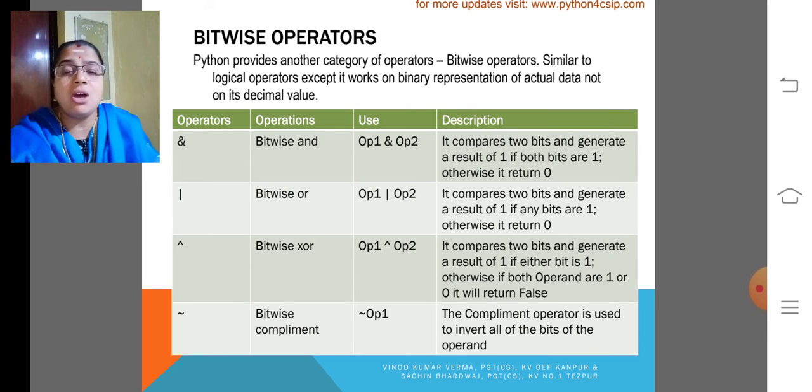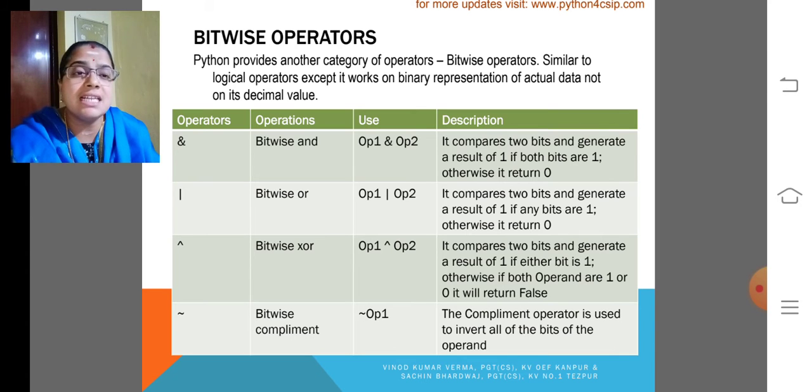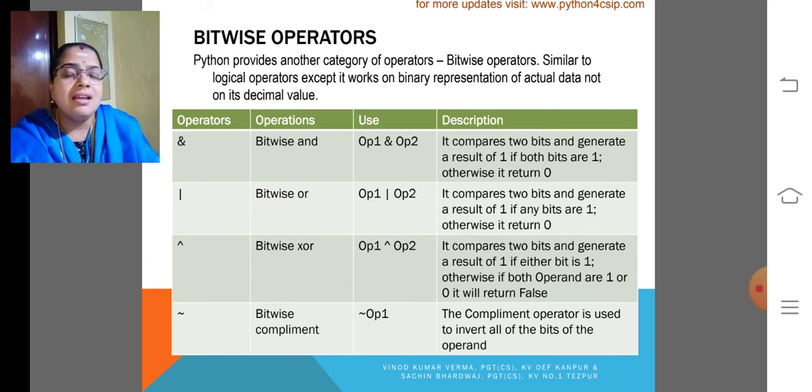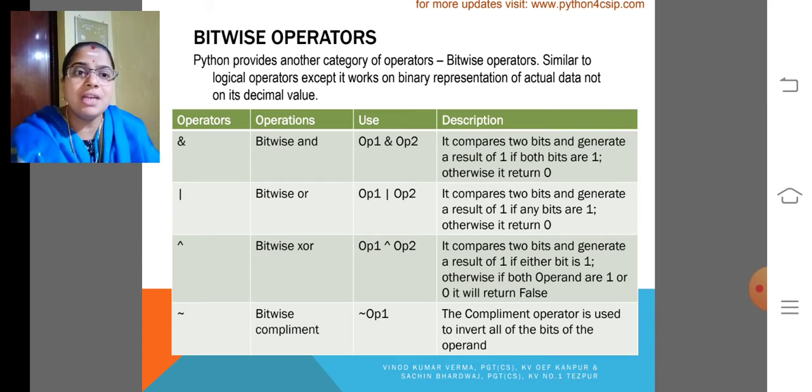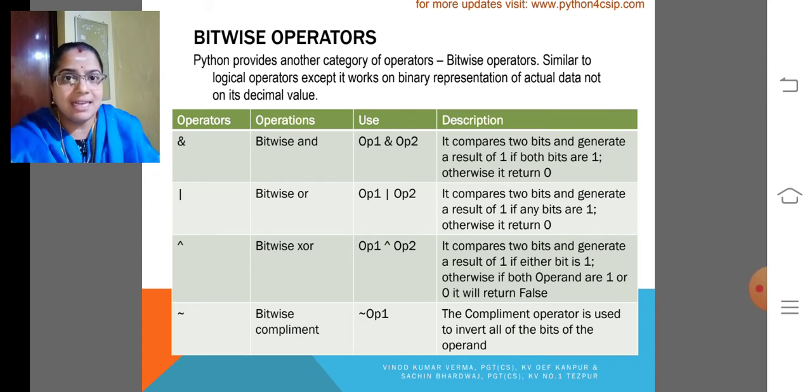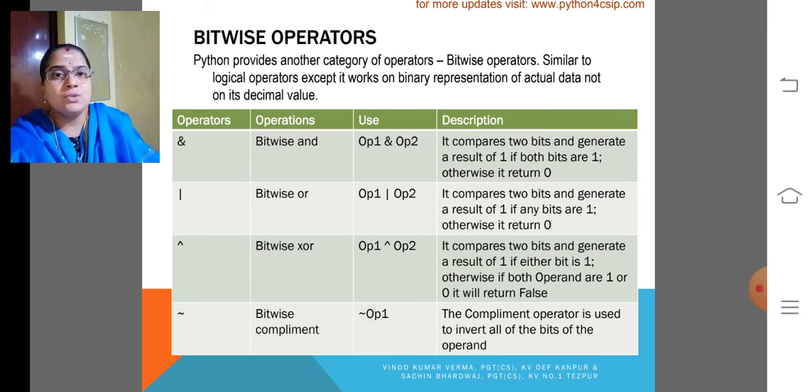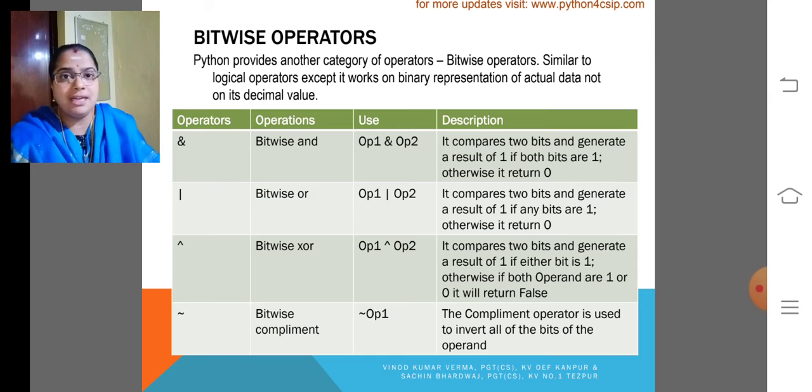Then the XOR operator compares two bits and generates the result of 1 if either bit is 1. That is, an odd number of 1s becomes 1 as the result. Otherwise, if both operands are 1 or 0, it will result in false. Then the bitwise complement operator is used to invert all the bits of the operand. That is, if you are giving 1 0 1, it will reverse as 0 1 0. So that is why the complement operator, the tilde operator, is used for complementing the value.